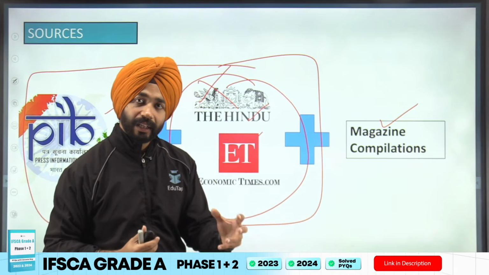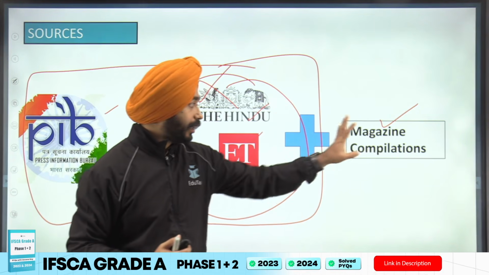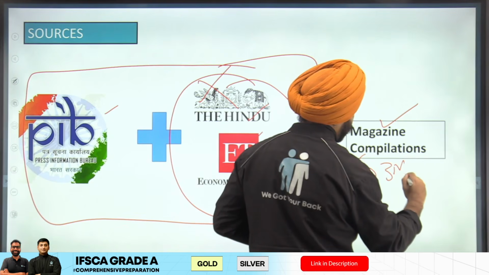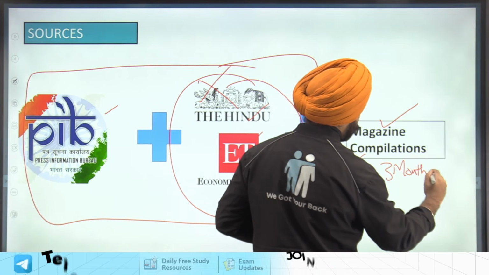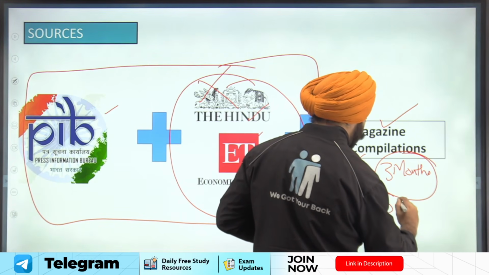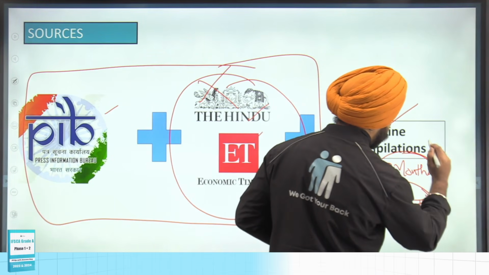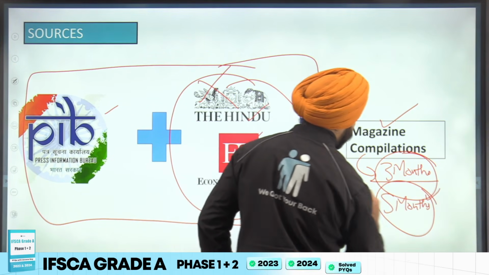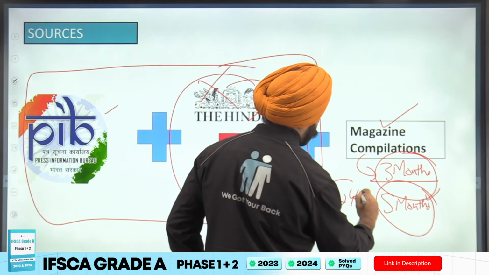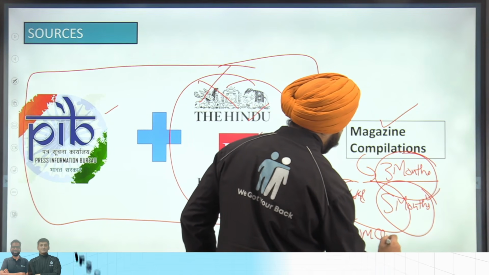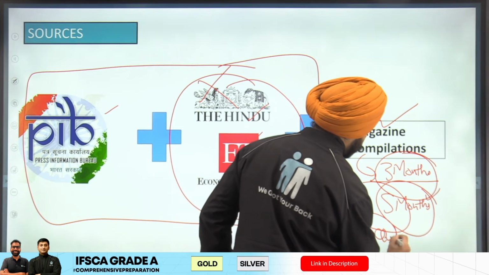In the last month, you should only and only read compilations of 3 months on priority. And if you have done 3 months, then I would say if you can go to 5 months also, that should be the thing. Otherwise, read 3 months current affairs magazine, and for the 4th and 5th month, just practice MCQs and do reverse engineering.